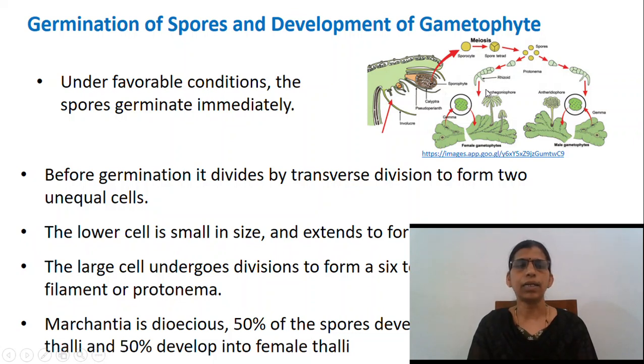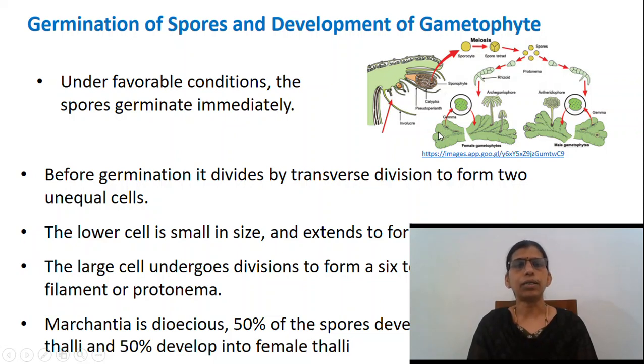It is relatively poor in cell content, achlorophyllous, and extends to form the germ rhizoid. The larger cell is chlorophyllous and undergoes divisions to form a 6 to 8 celled germ filament or protonema. As we know, Marchantia is dioecious. 50% of the spores develop into male thalli and 50% develop into female thalli.